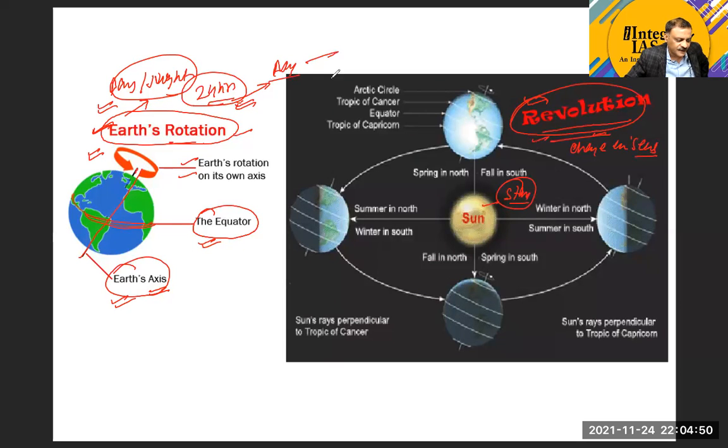And a day is divided into two parts, a darker part and a lighter part. The darker part is called night, and the lighter part we generally call day, or the illuminated part. I hope this point is clear to you. Now, revolution results in the changes in the seasons. Is this point clear to all? Then we can move to the next slide.